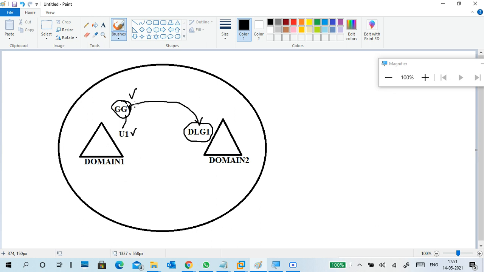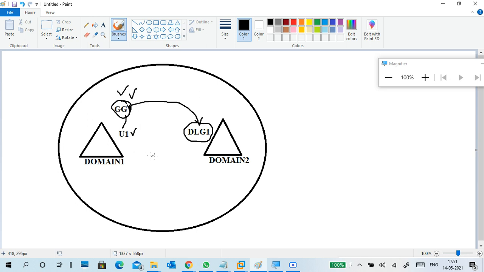So user 1, through GG1 and DLG1, can access the resources assigned to that group. That's why global group. Global group members cannot access local resources directly, but based on the membership, he can access.